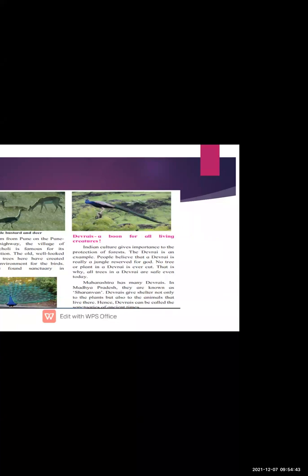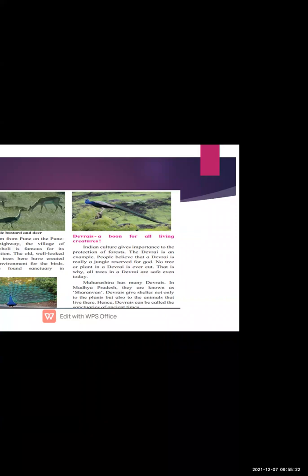Now Devrai is a boon for all living creatures. Indian culture gives importance to the protection of forests. The Devrai is an example. People believe that a Devrai is really a jungle reserve for God.